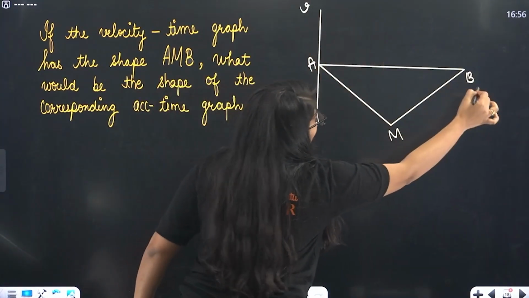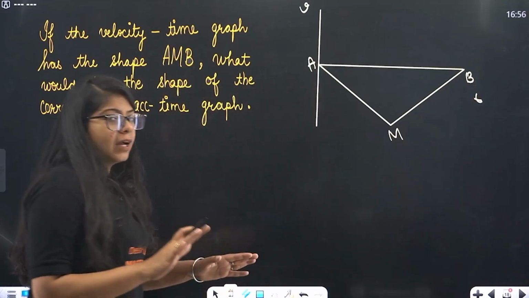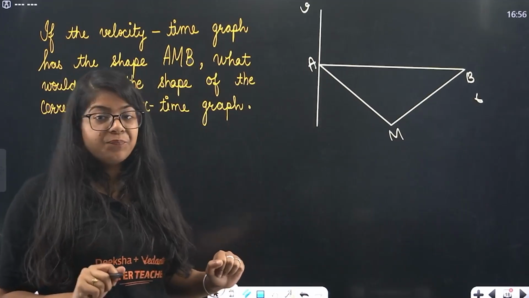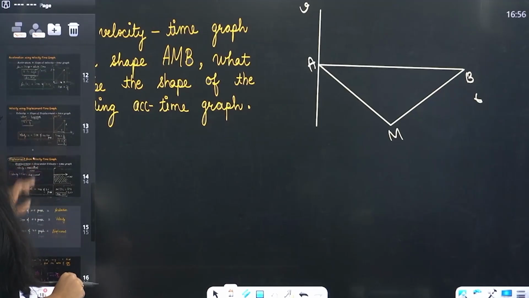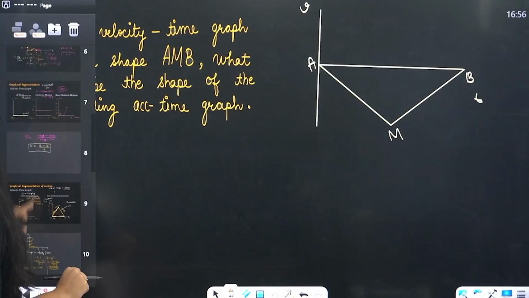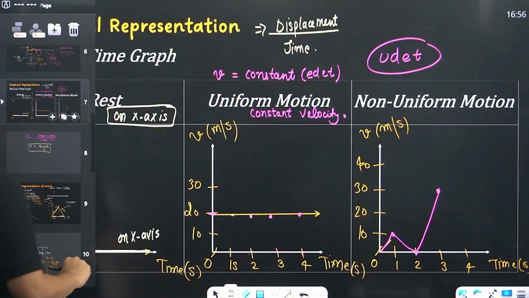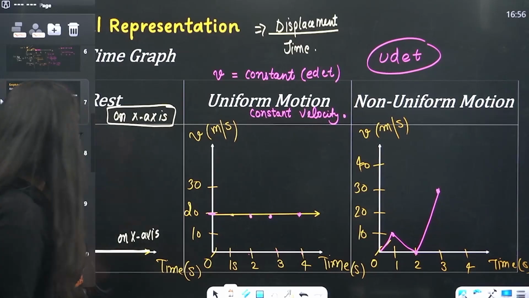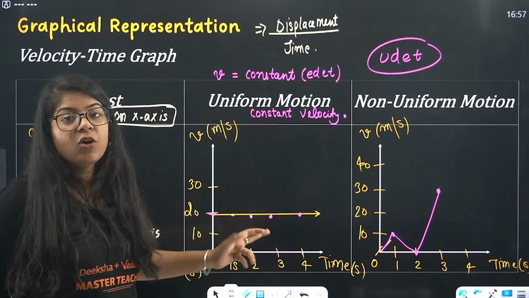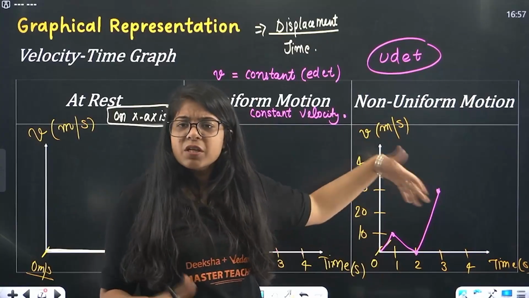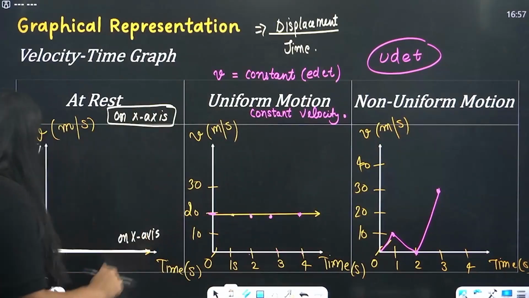Okay, wait. Now, carefully study this. When we studied graphs of velocity time, we have uniform motion, constant velocity. We have non-uniform motion, changing velocity. Now, come to this.